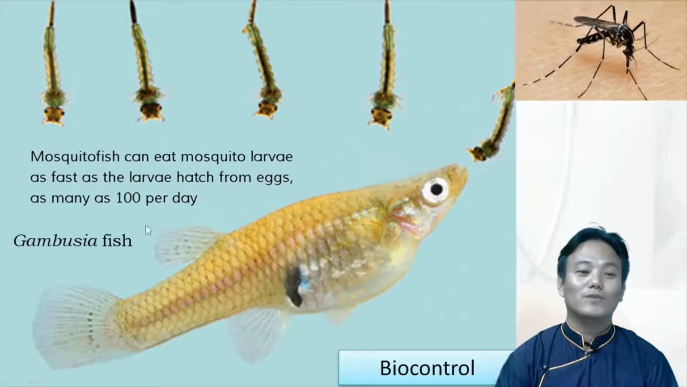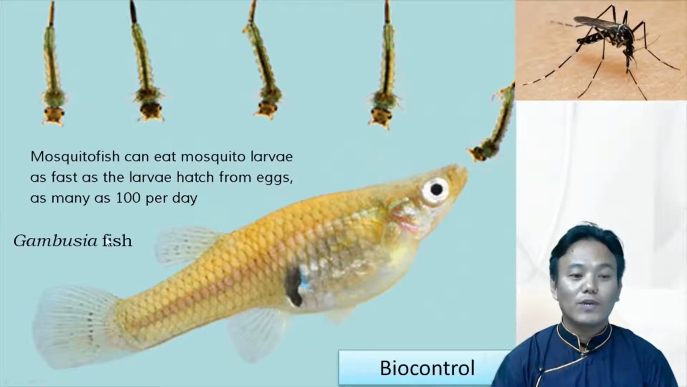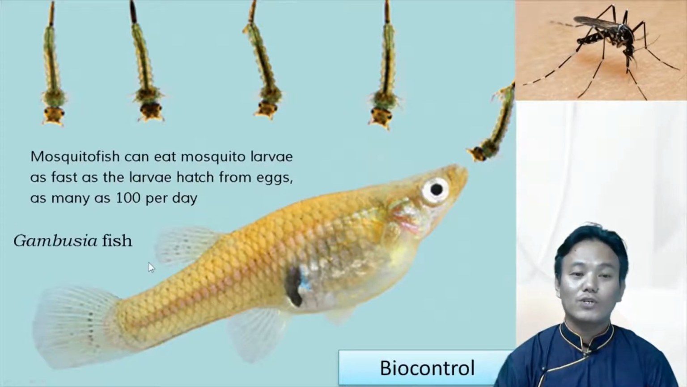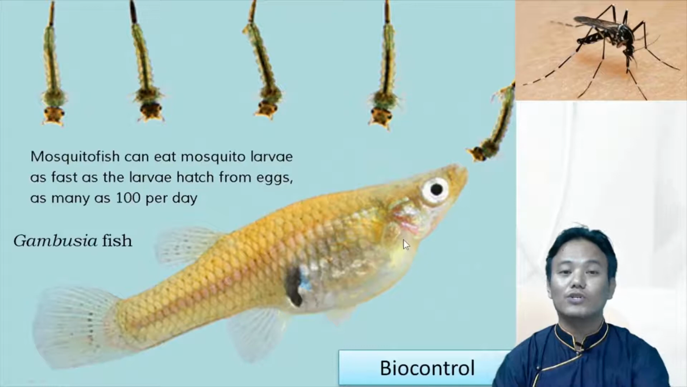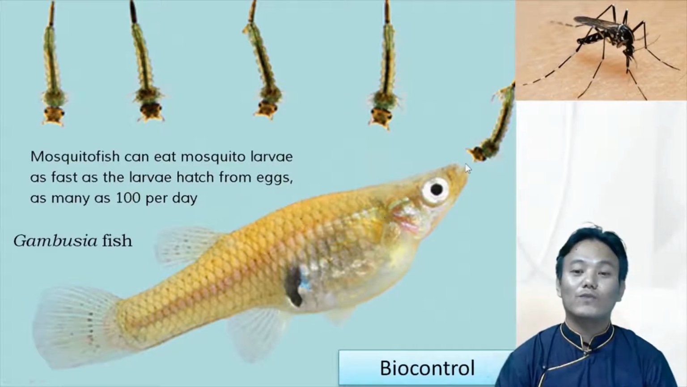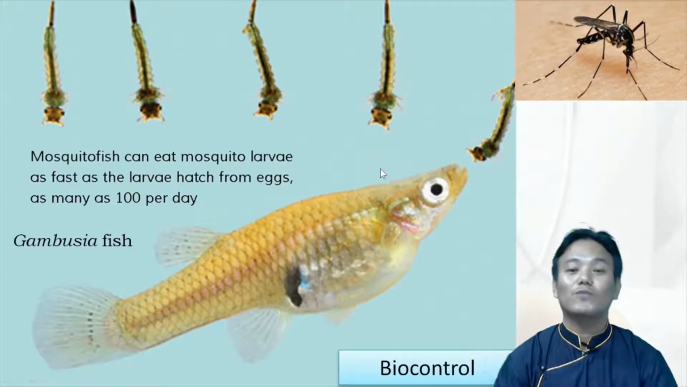Right? So anyways, if you use gambusia fish, this is a form of biocontrol. Here you are not using any kind of chemicals. You are just introducing a fish in the water, and that fish will eat the mosquito larvae to control the mosquito population. So that is why it is called biocontrol.